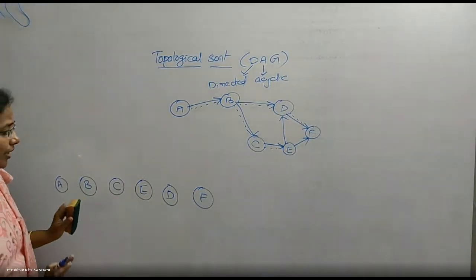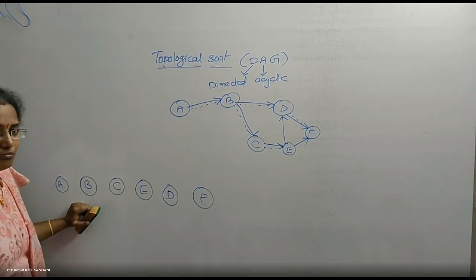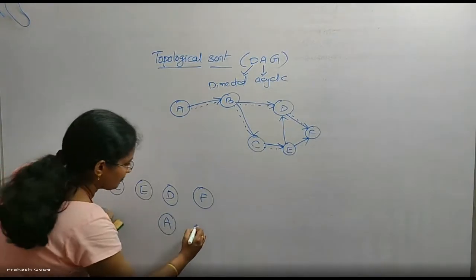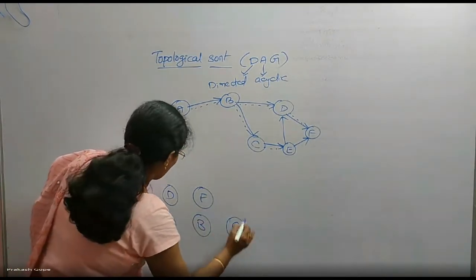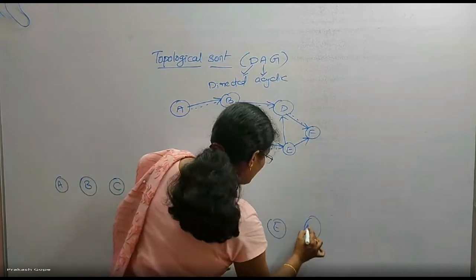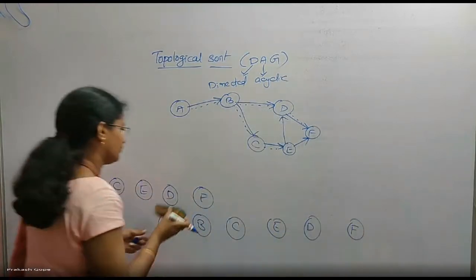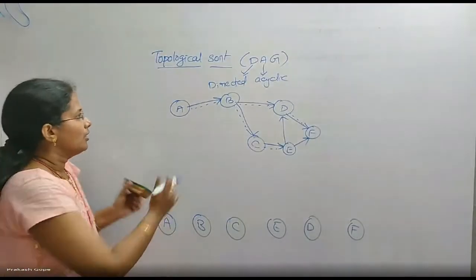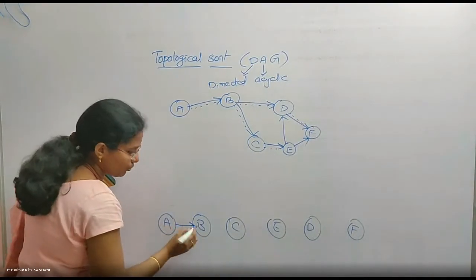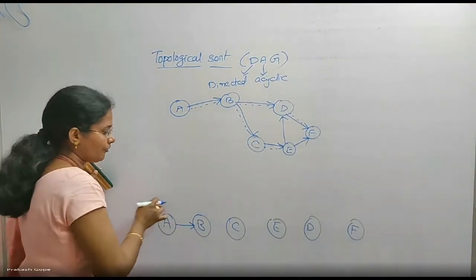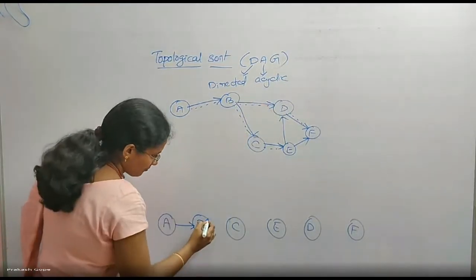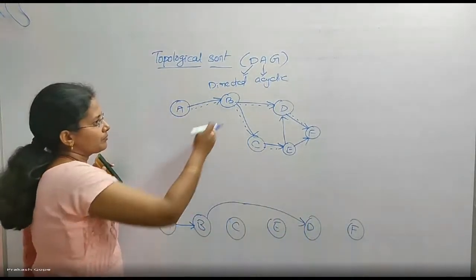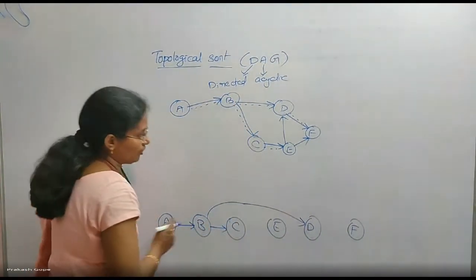Is this a fine ordering? We don't know. Let us see. I am writing all of them once again here. First one is A, B, C, E, D, F. Okay. Let me represent all these arcs here. A to B. This is from left to right only. Safe till now. B to D. Left to right only. No problem. B to C. Left to right only. No problem.